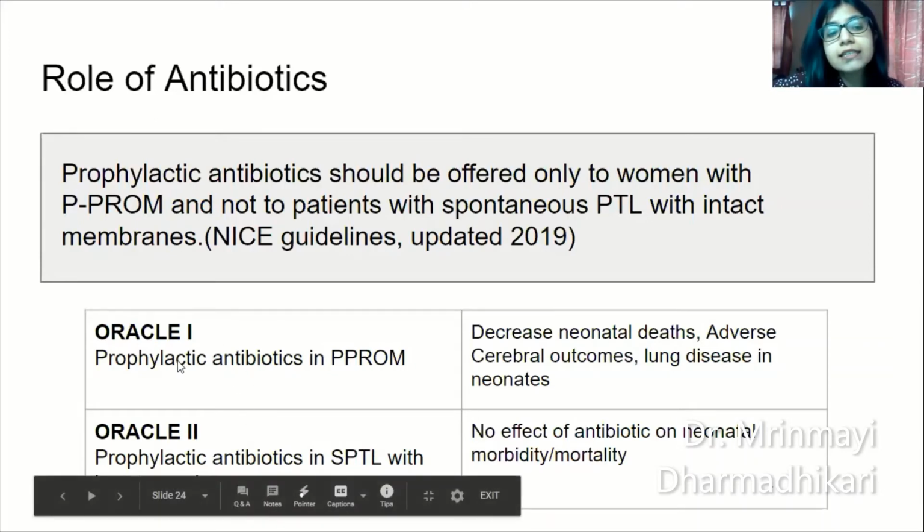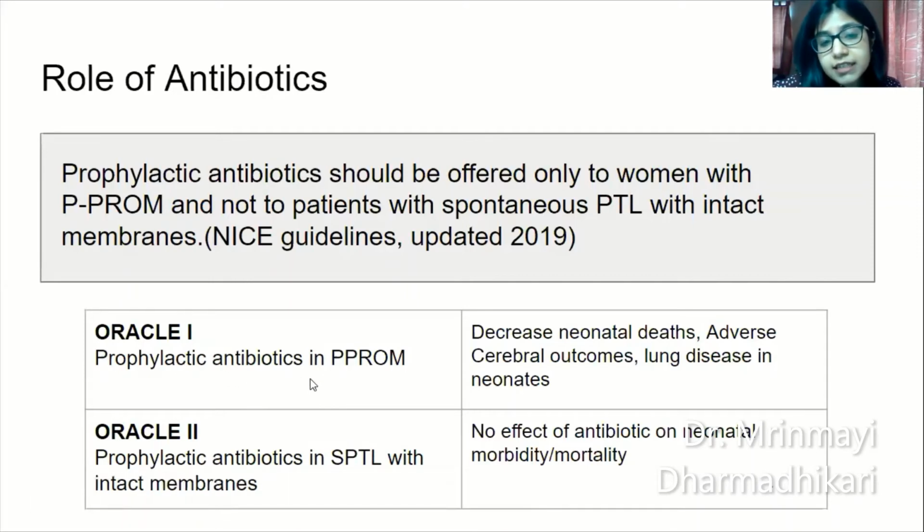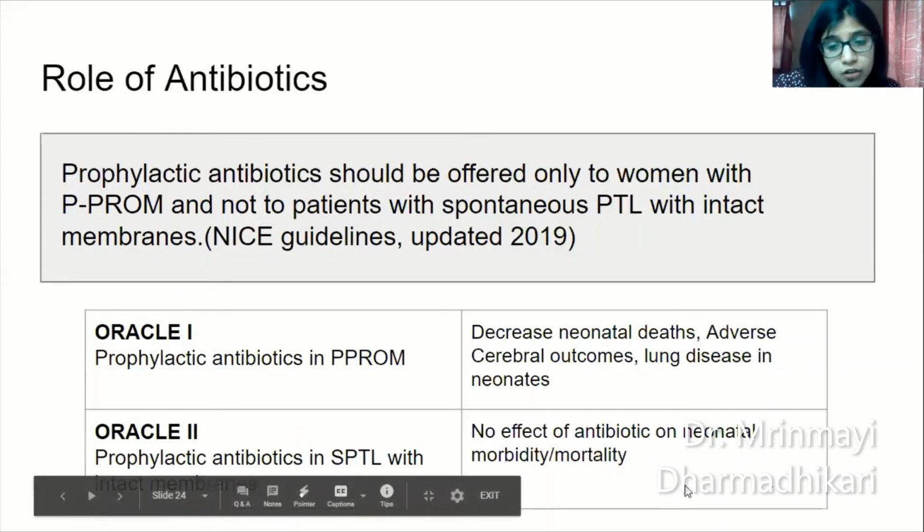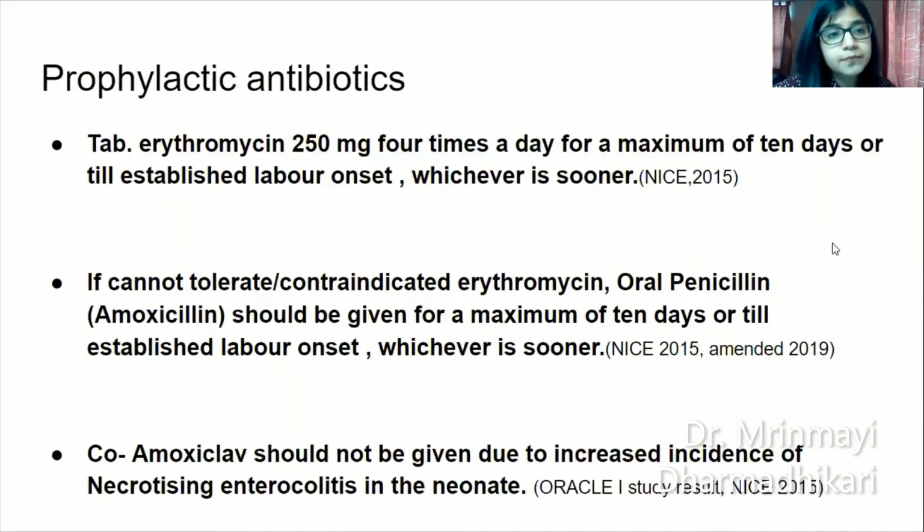Oracle 1 study said prophylactic antibiotics in PPROM decrease neonatal deaths, adverse cerebral outcomes like cerebral palsy, and lung disease like bronchopulmonary dysplasia in neonates. Whereas Oracle 2 study, which studied prophylactic antibiotics in spontaneous preterm labor with intact membranes, showed no effect of antibiotics on neonatal morbidity and mortality. This is why these guidelines have come into being.